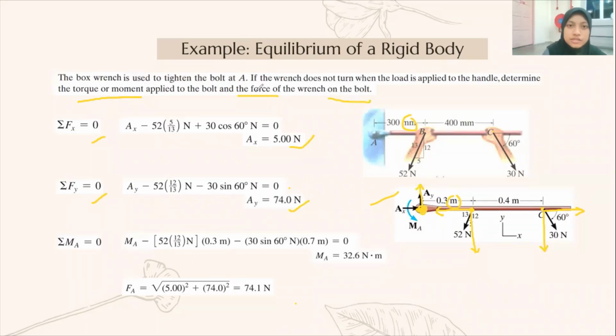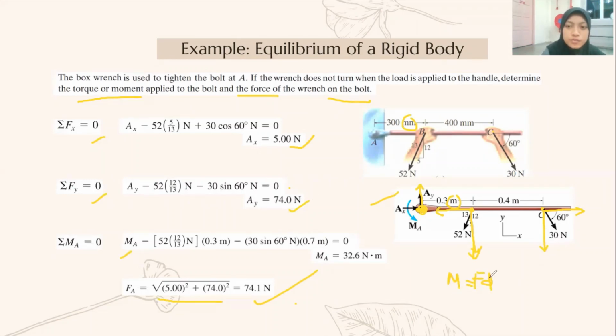So we can find the force of the wrench on the bolt, which is at point A, by using this formula. So we can get Fa equals 74.1 Newton. And then we need to determine the torque or moment applied to the bolt, which is at point A.